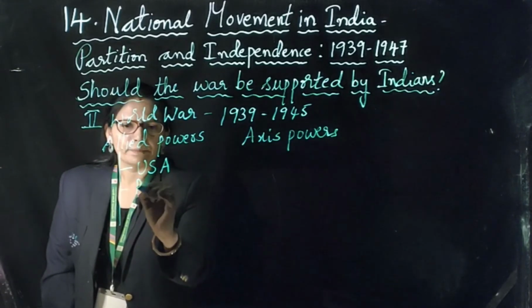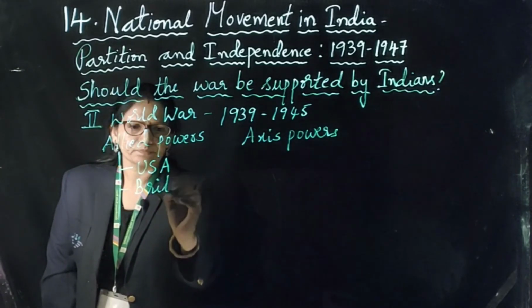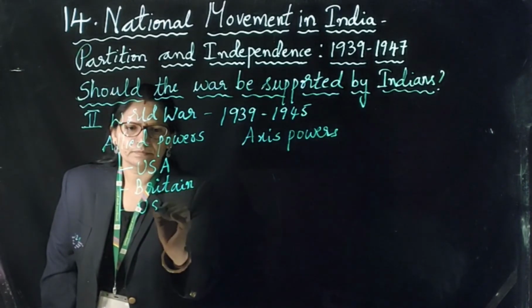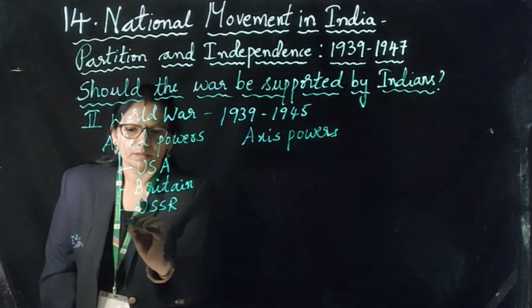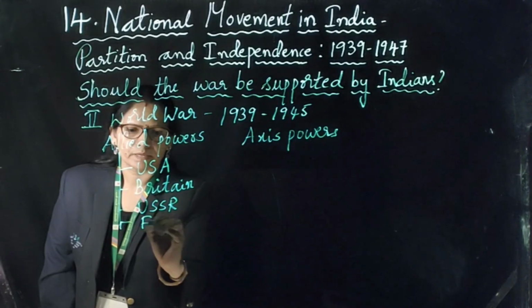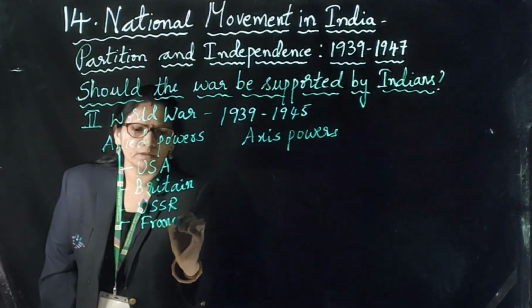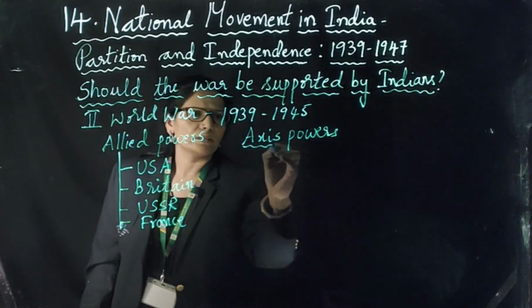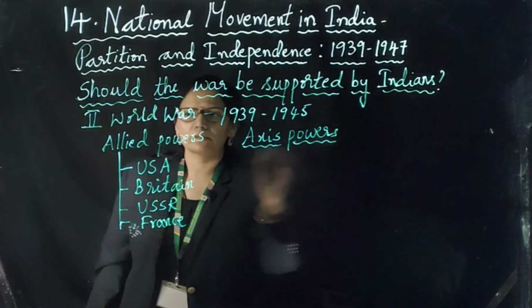USA, Britain, USSR, France, etc. Even China joined the side of the Allied powers. Which countries joined the Axis powers?